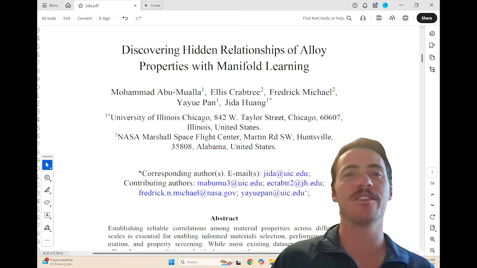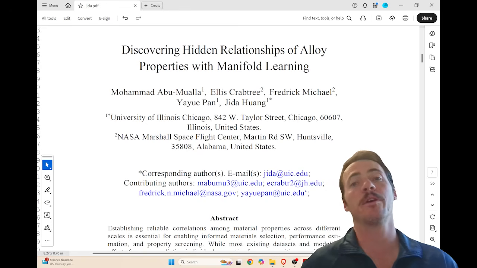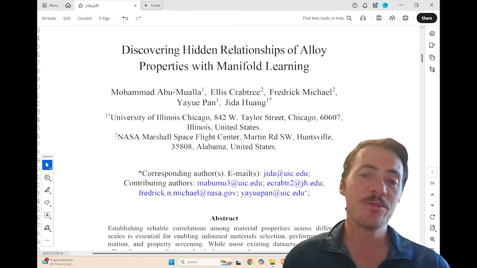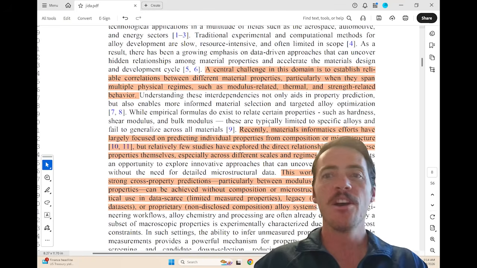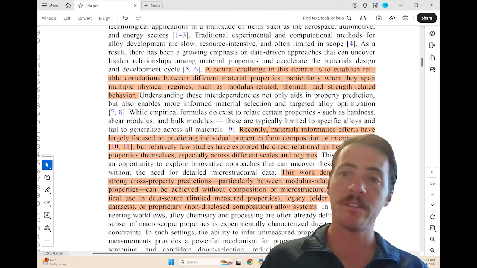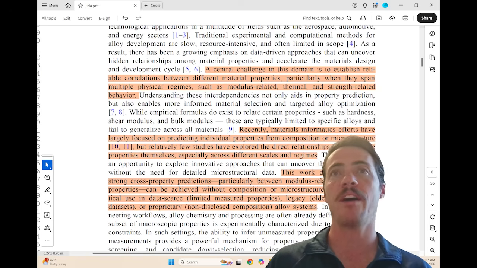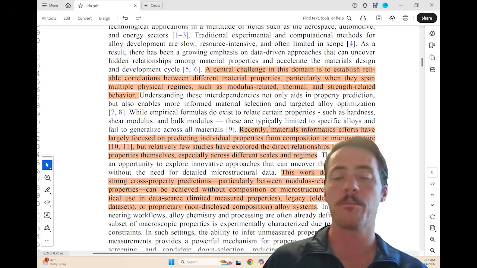The authors here for this Discovering Hidden Relationships of Alloy Properties with Manifold Learning, lead author Mohammad Abu-Mualla, corresponding author Jida Huang, they introduce an interesting approach to this. First off, they point out the challenge with material science that experiments or computation, both of these can be time consuming and slow. And so we really don't have materials data for all the properties that we might care about.